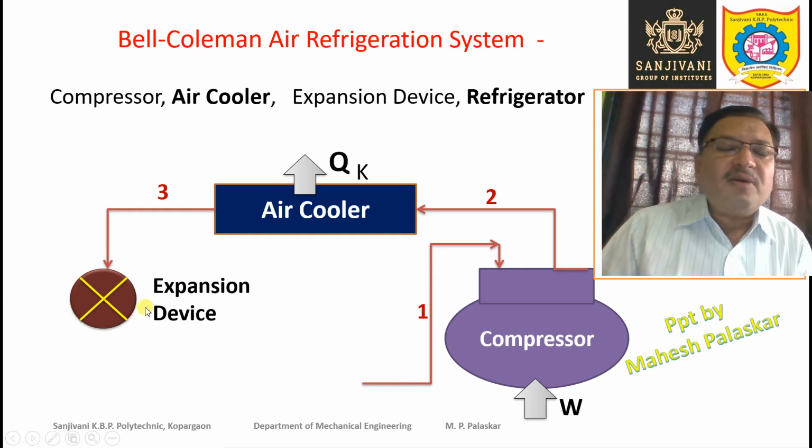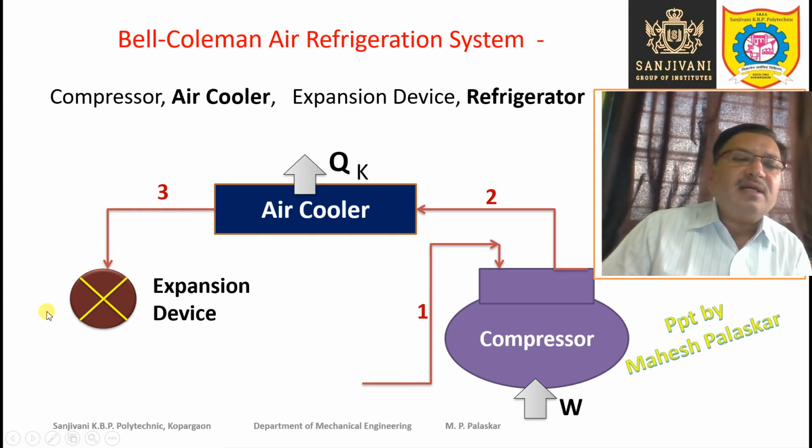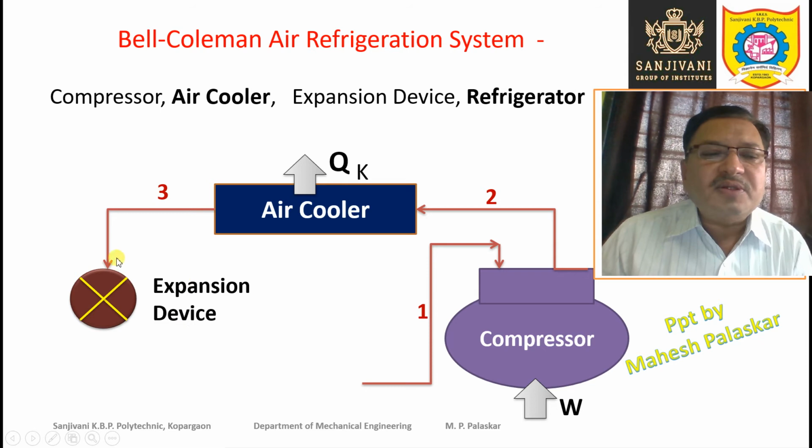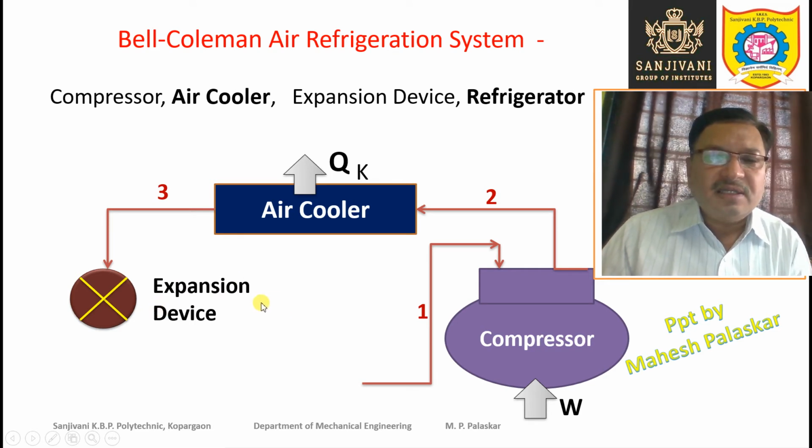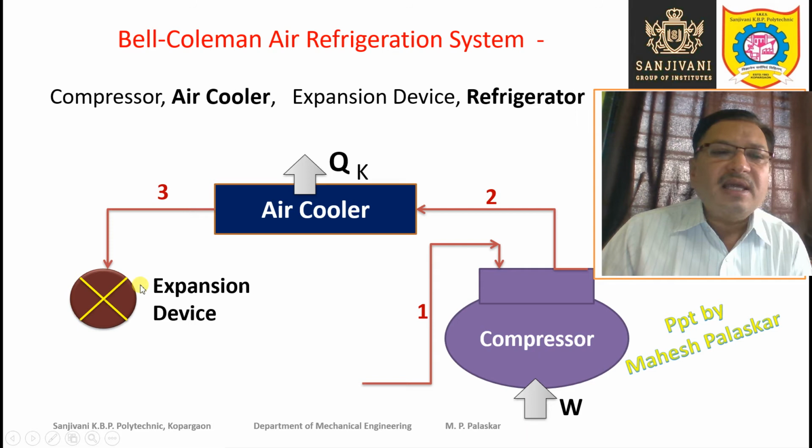In case of the vapor compression system, we can't use the expander. We cannot obtain the positive work there because liquid is present. Here in the air system there is no question of liquid, so we can obtain the positive work by using an expander after the air cooler as an expansion device.